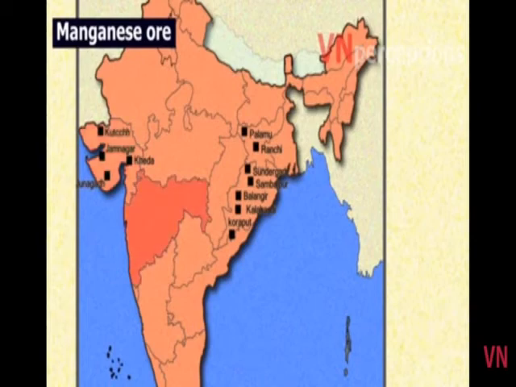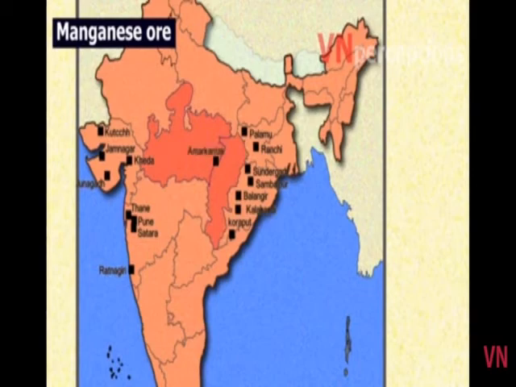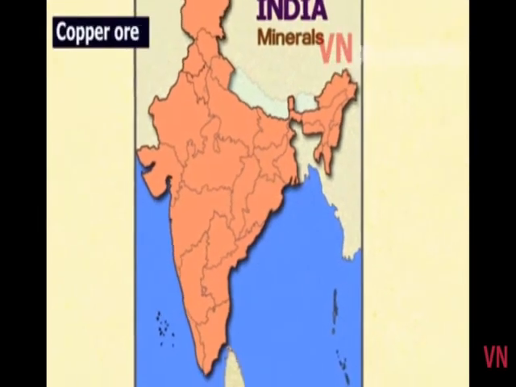In Maharashtra, it is Ratnagiri, Thane, Satara, Pune. In Madhya Pradesh and Chhattisgarh, it is the Amarkantak Plateau, Maikal Range, the Katni area of Jabalpur district, and the plateau regions of Bilaspur.